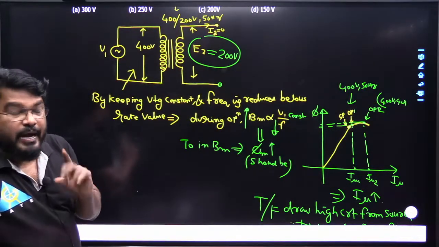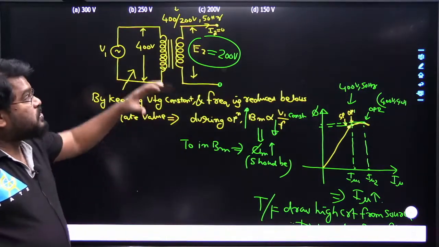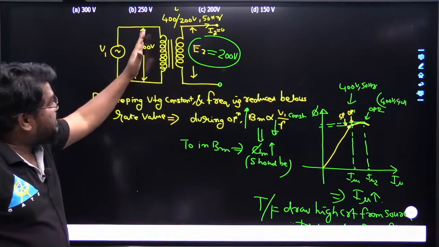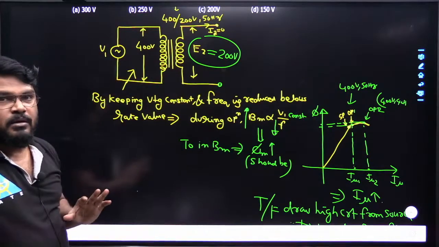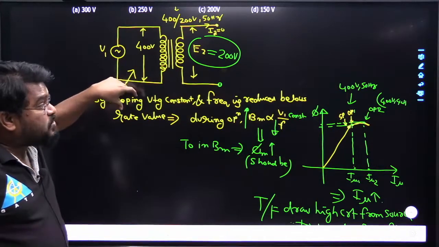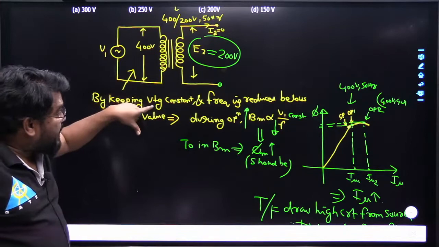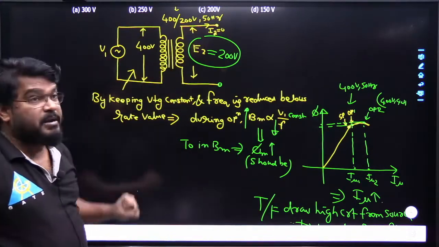So this is a very important type of question. Most questions ask what happens with reduced voltage, which is common, but this one has some difficult logic. By keeping voltage constant and reducing frequency, what will happen to the no load terminal voltage?